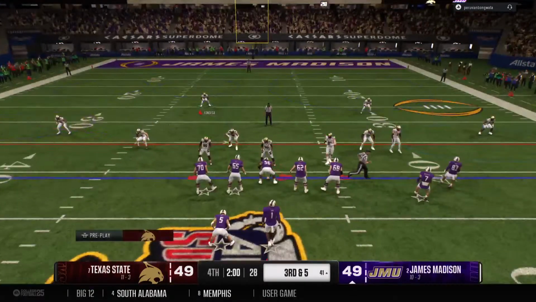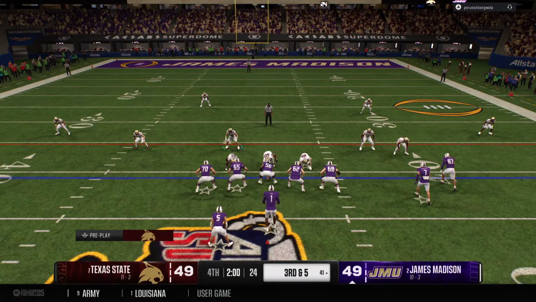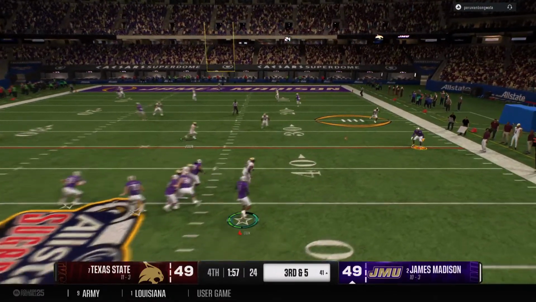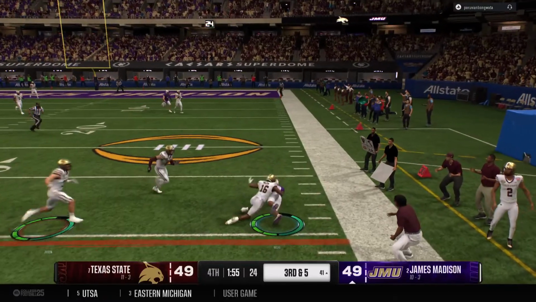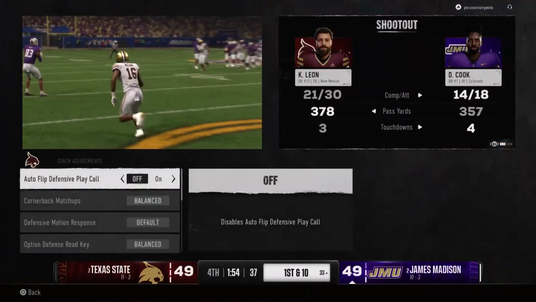Pick up something here in third down. A field goal try here will be from 58. Back to pass. It's Cook. On the run here. Lets it go. Catch made on the right side. Tackled at the 33. That's good enough for a first down.